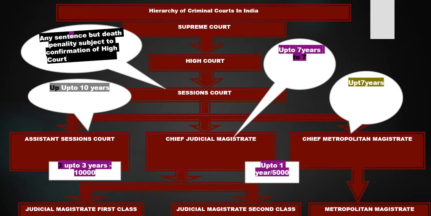Moving further to the Assistant Session Court, its power is to give imprisonment up to 10 years and unlimited fine. The Session Court can give any sentence, but that penalty will be subject to the confirmation of the High Court. It means that without the confirmation of the High Court, the session courts cannot give the death sentence. The High Court and the Supreme Court have unlimited powers.